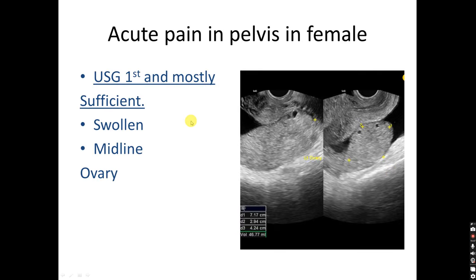Then this is a 30-year-old female patient who presented with acute pain in the lower abdomen. On sonography, the ovary is swollen and shifted towards the midline. On color Doppler there was no flow, which is a very bad sign because most of the time the ovary will be necrosed, so it is nothing but ovarian torsion.